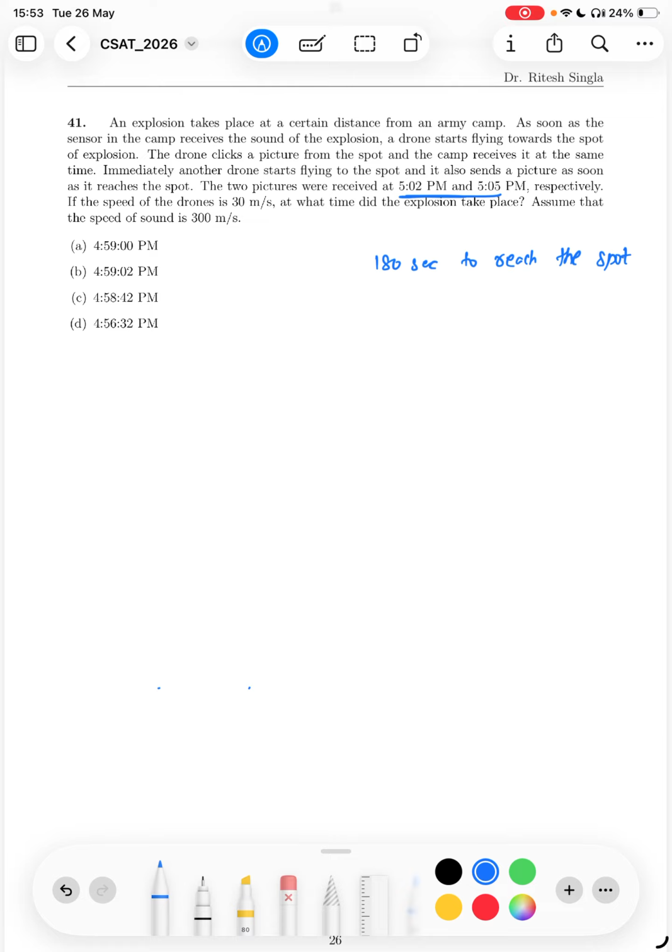right? And speed of drone is 30 meter per second. If the speed of sound is 300 meter per second, how much time will the sound take? Of course, 1/10, because if the speed is increased by 10, the time will be reduced by 10 to cover the same distance. So, sound will take 18 seconds to reach the army camp.